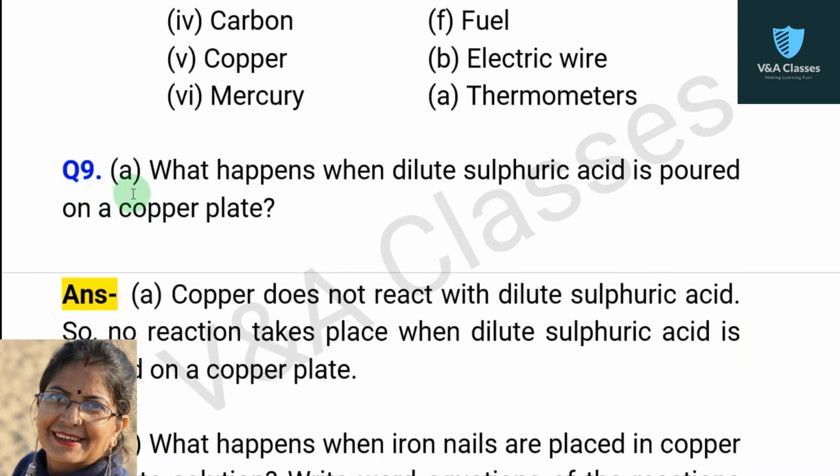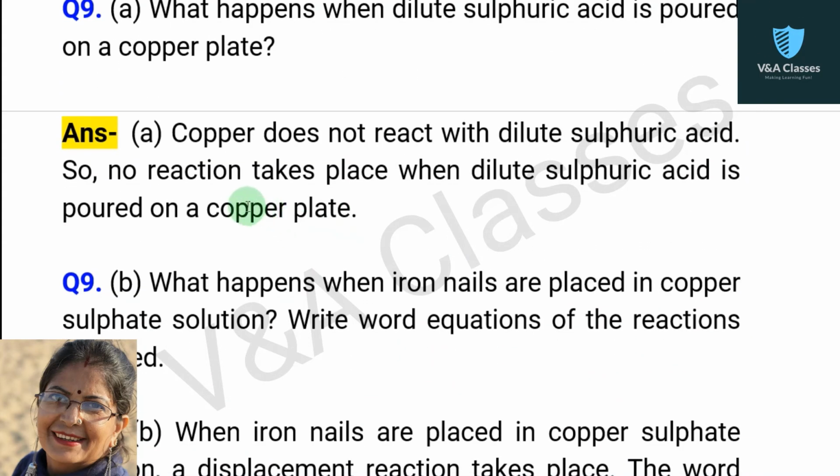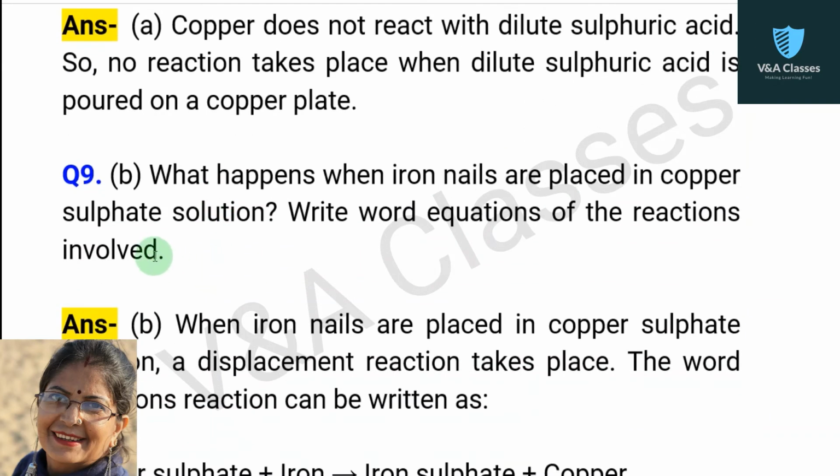Now question number 9. What happens when dilute sulfuric acid is poured on a copper plate? Answer. Copper does not react with dilute sulfuric acid, so no reaction takes place when dilute sulfuric acid is poured on a copper plate. Now second part of question 9. What happens when iron nails are placed in copper sulfate solution? Write word equations of the reactions involved.